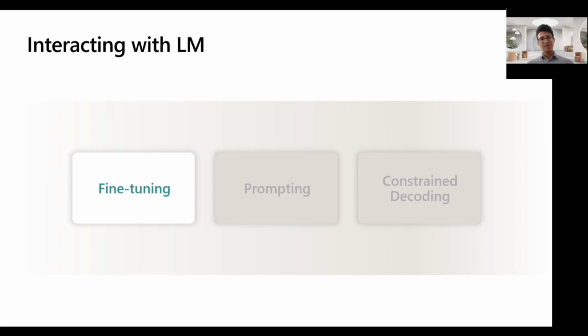Are you doing parameter efficient or full model tuning? There's a lot of complexity in fine-tuning a model. And once you fine-tune a model, it sometimes loses its generality, so you lose its ability to be reused for other tasks. And when the world changes, you have to re-fine-tune it again and again. So although it works sometimes, it's cost prohibitive and takes a lot of expertise. So we're not really going to talk about it.